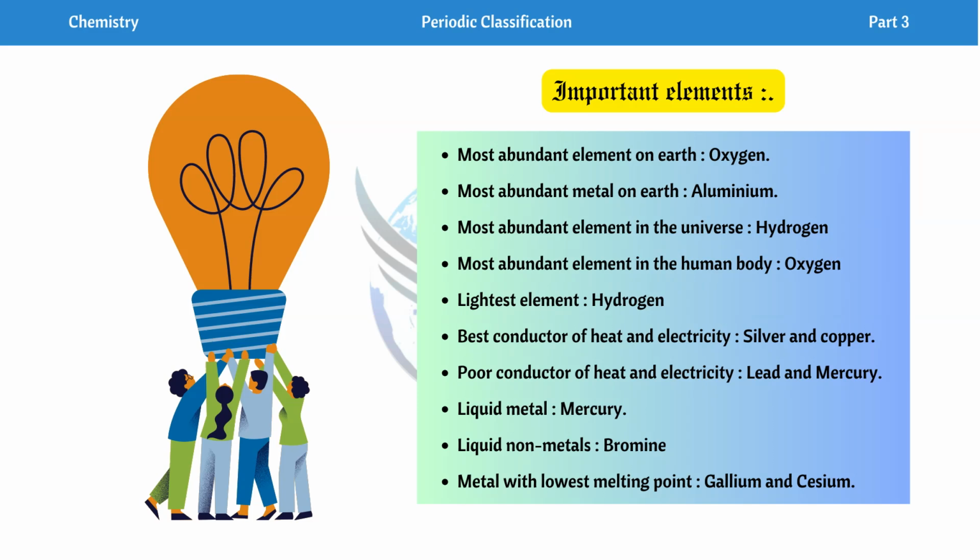Metals at room temperature will be hard and in the solid form. So almost all metals are hard and in solid form at room temperature, except for mercury, which is in liquid form at room temperature. And the liquid non-metal is bromine. So these two are important, questions have been asked many times before and may be asked again. Next we have the metals with the lowest melting point: gallium and cesium.